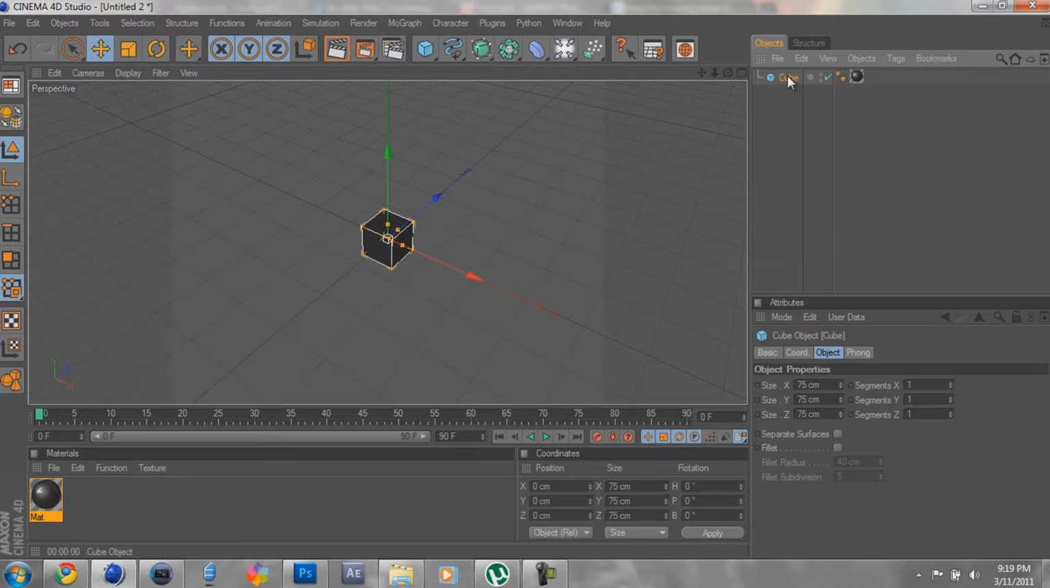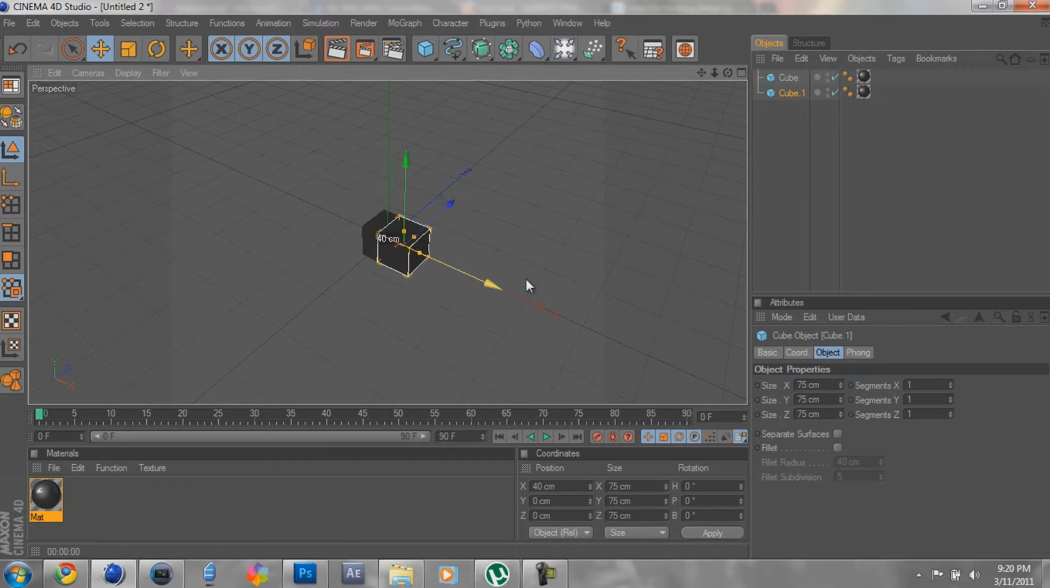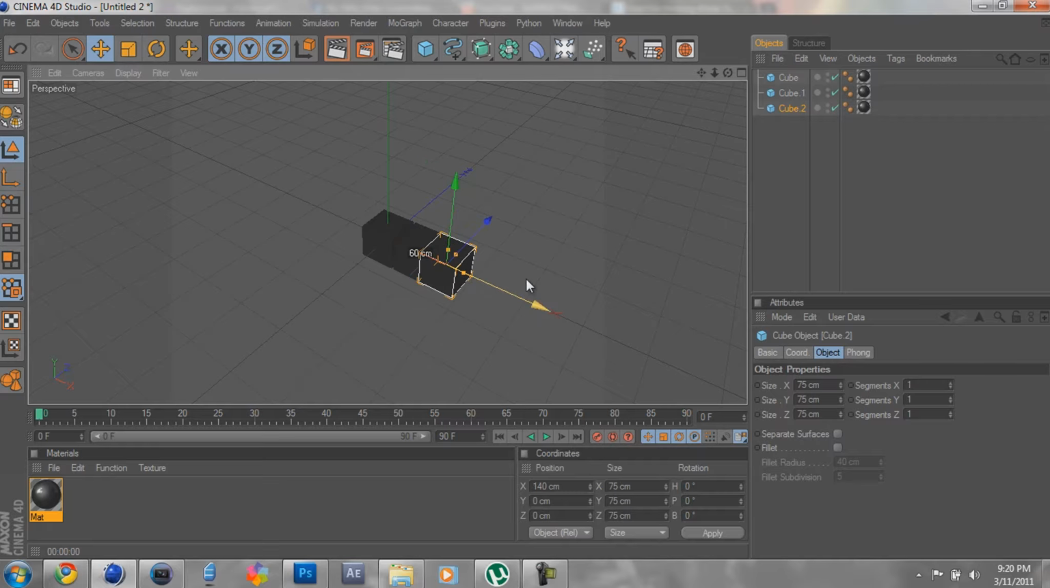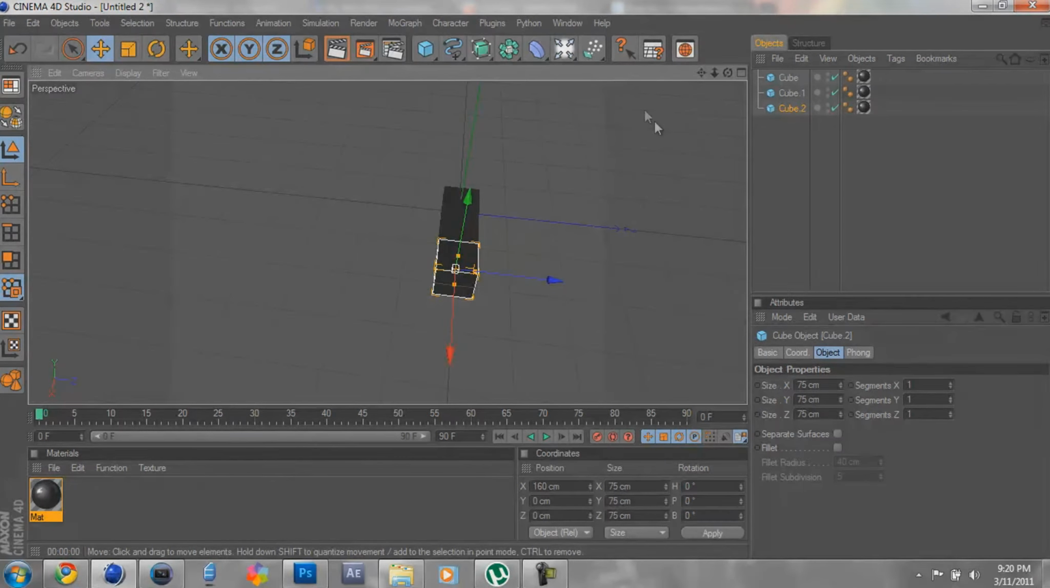Okay, now we're gonna make another cube. Okay, make sure it's selected. Hold Control, click down, it'll create a duplicate. Click this arrow, hold Shift, drag it over till 80. Keep it like that. Good. Do the same thing. Click, hold Shift, 80. Okay, now we're gonna make the top part.